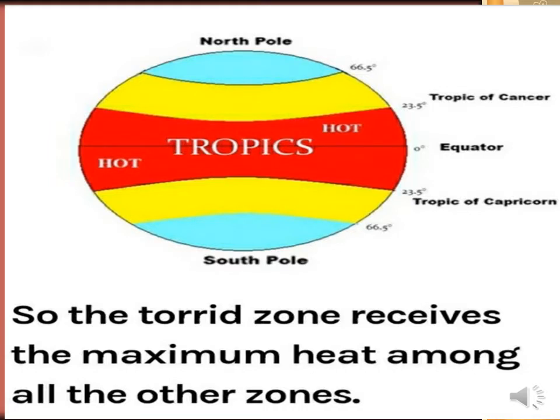As the rays of the sun fall vertically throughout the whole year, the torrid zone receives the maximum heat among all the zones throughout the year. So in this picture we can see tropics, that is hot zone, and that is very near to equator. It lies between the Tropic of Cancer and Tropic of Capricorn, and it is the hottest region of the earth.